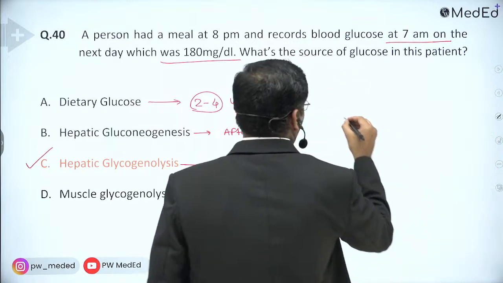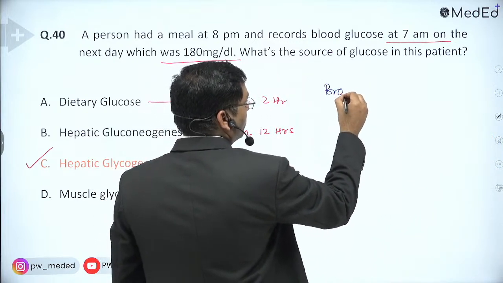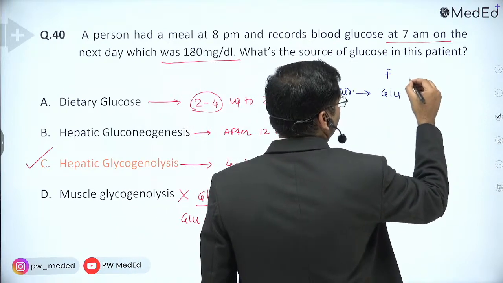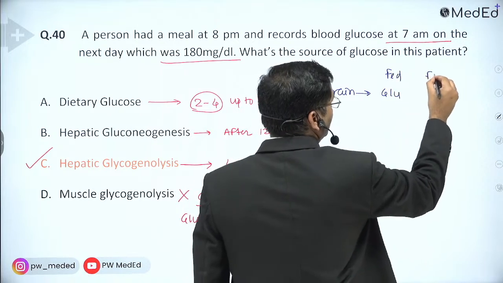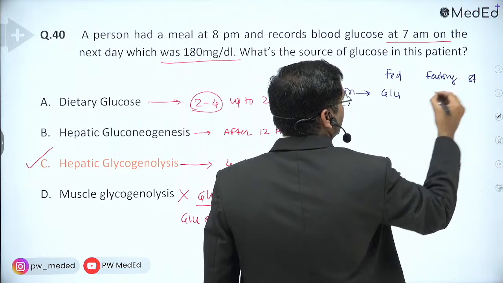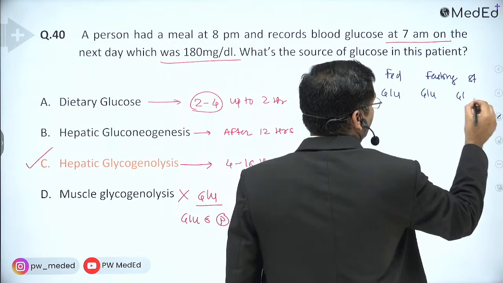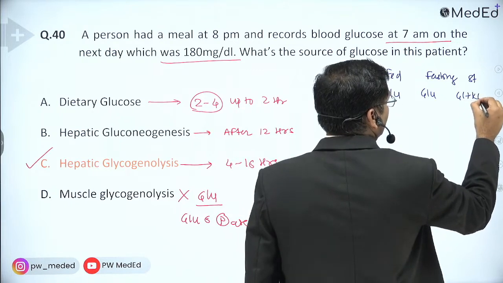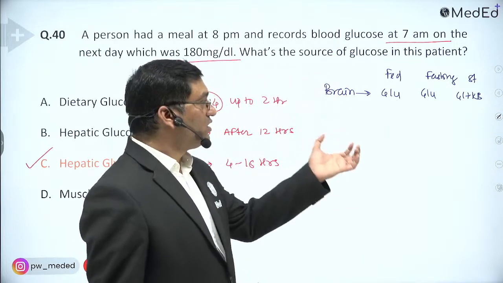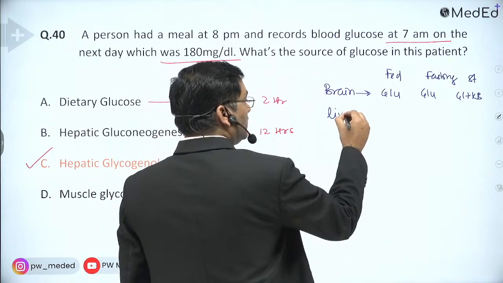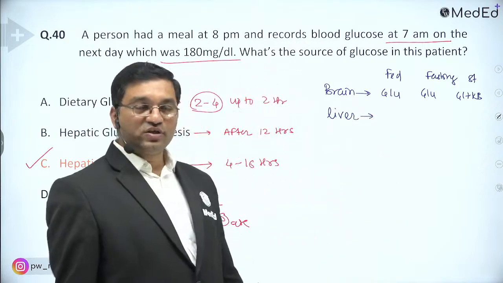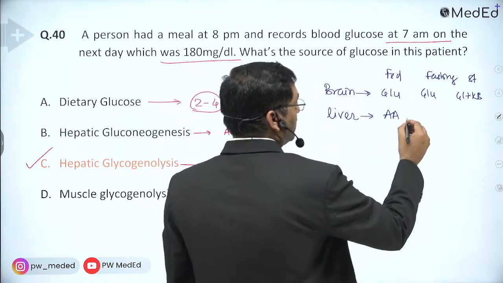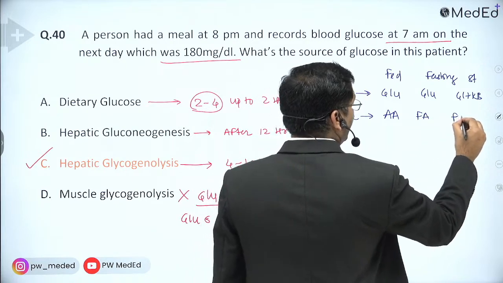So brain will utilize glucose in the fed state, in fasting, and in starvation. But in prolonged starvation, it utilizes the ketone bodies. Liver will not utilize the ketone bodies. Liver utilizes amino acids, then fatty acids.